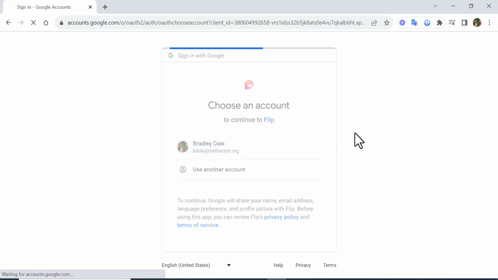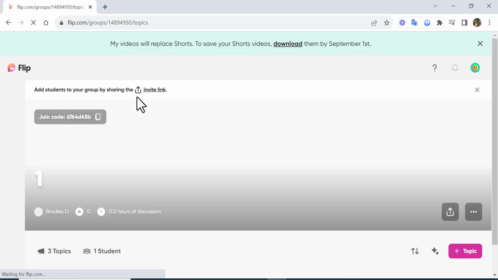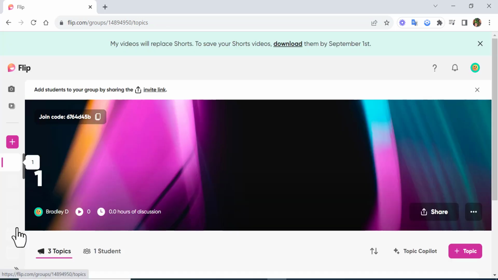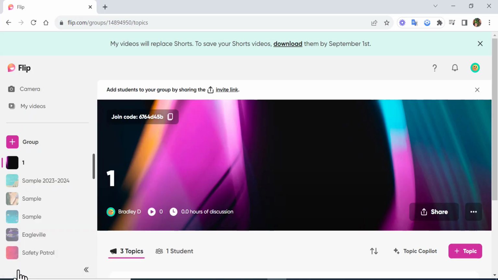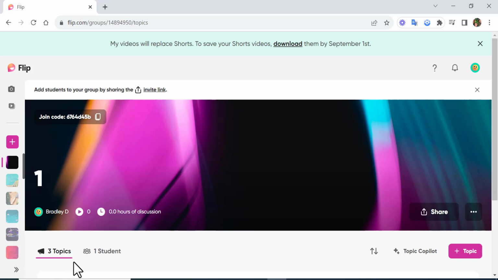Okay, so once you're in, you'll see your topics from before if you have used Flip in the past, and they will be over in here. If you want to see what they're named, go ahead and select right over there. You can always put that back.